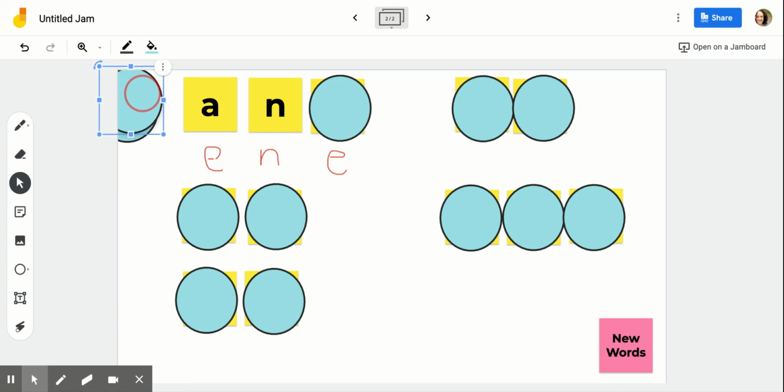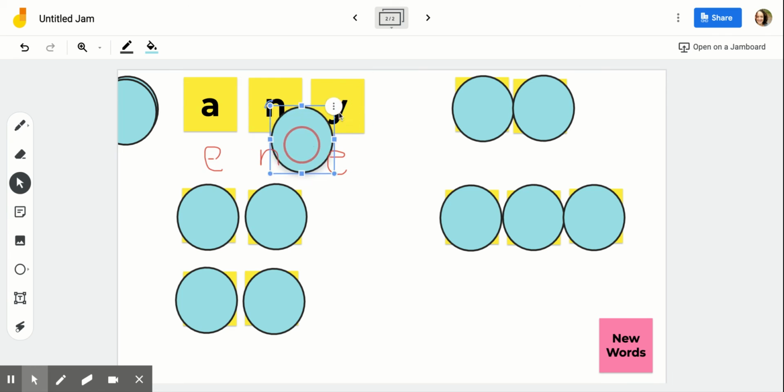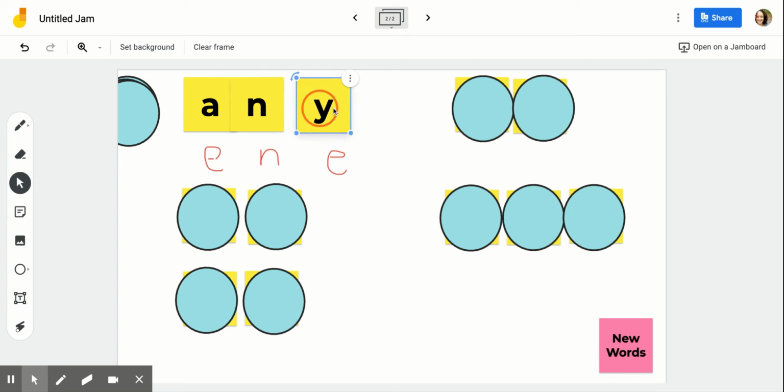The next letter is behaving as we would expect it to, N-E. And the last letter might be behaving the way you expect it to. If you know that in English, a lot of times when you hear an E at the end of a word, it's being made by the letter Y. But that also might be new information for you. So we might need to know this part by heart. All right, so the word any, as in I would like anyone to raise their hand right now, is spelled A-N-Y.